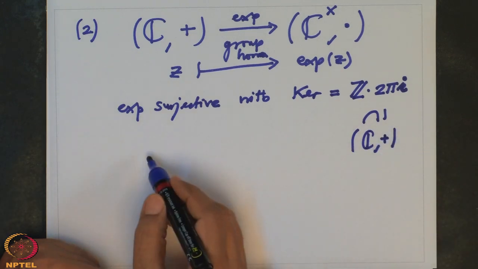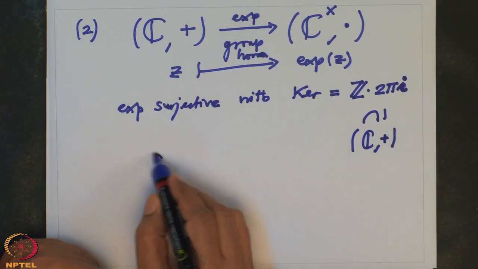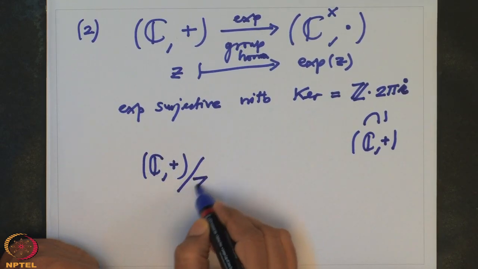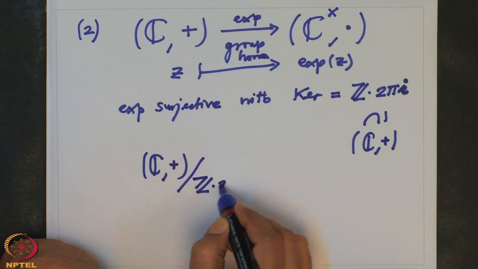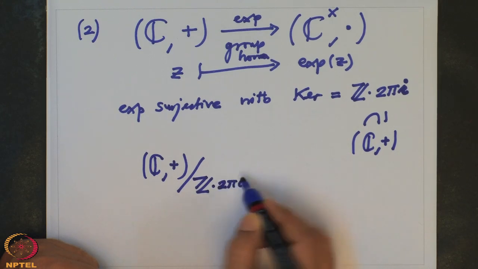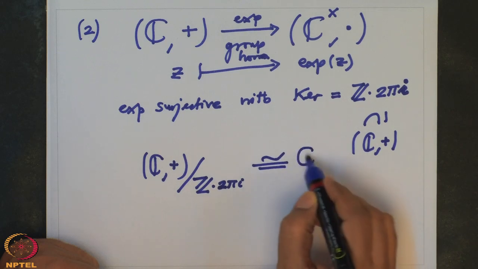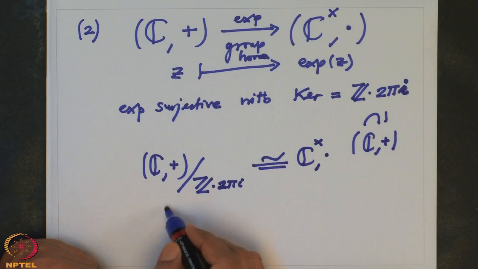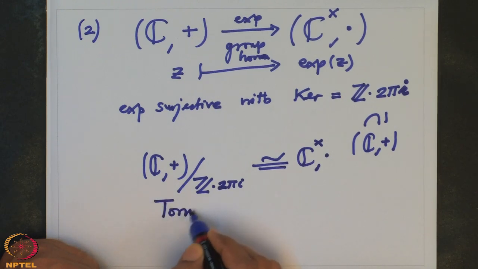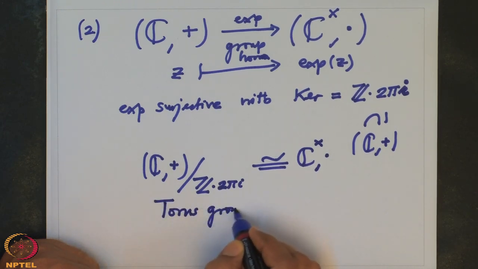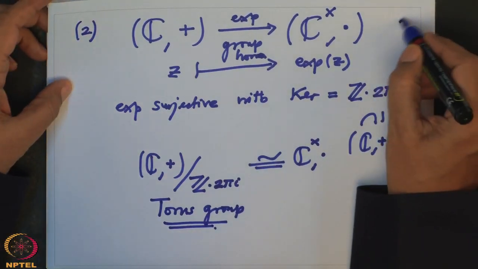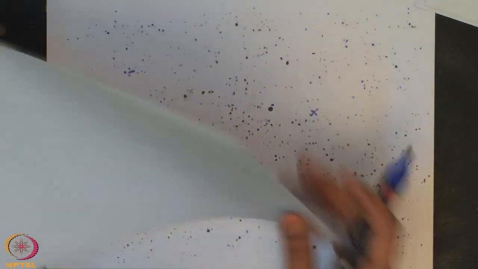So that means that if I go mod the kernel, C plus mod this Z 2πi, this is isomorphic to C cross, the multiplicative group. This group is often called a torus group. More than that I will not say right now. So these are two important groups which will come up in our study sometime.